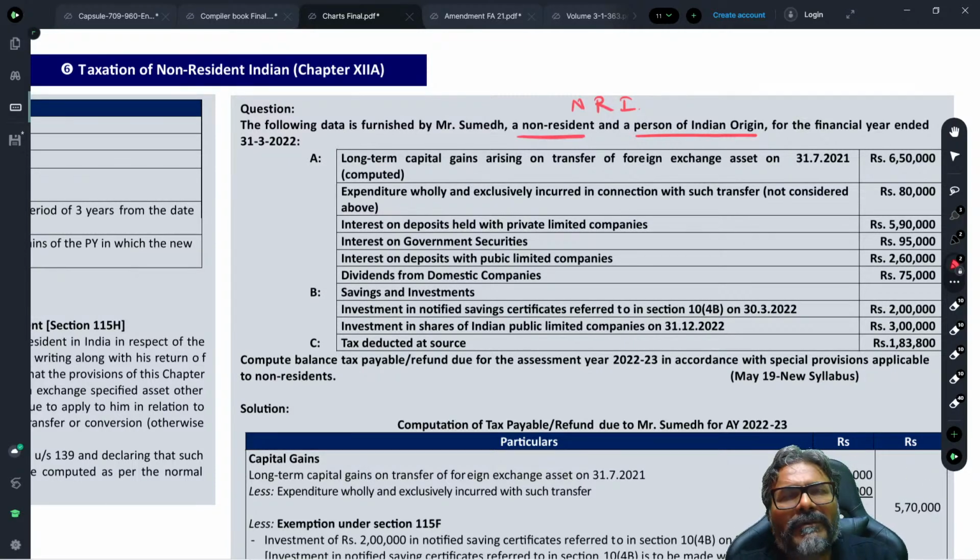So you calculate the long-term capital gains without that further exemption of 1 lakh, which is there only for 112A. If you have opted for chapter 12A, then 112A is not applicable. And therefore, this long-term capital gains without any exemption of 1 lakh will be taxable at 10%. Okay, so just keep this point in mind because this is what ICA has done in the past.